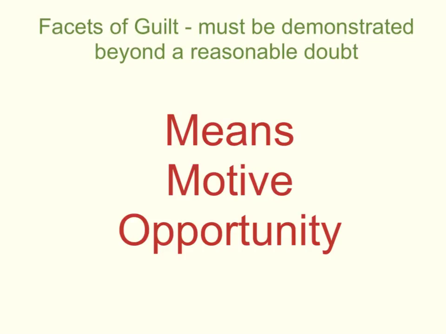Motive would be, does the suspect have a reason? This does not have to be proven. It just has to be shown that there is a plausible reason. And then opportunity. Was the suspect in the right place at the right time? If your suspect has an alibi that they were across town, then they did not have the opportunity to commit the crime.